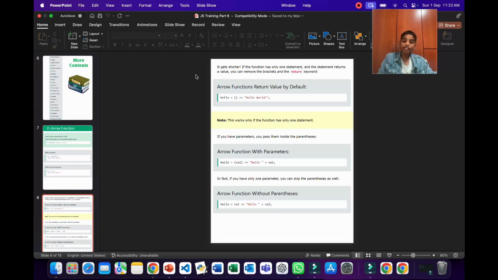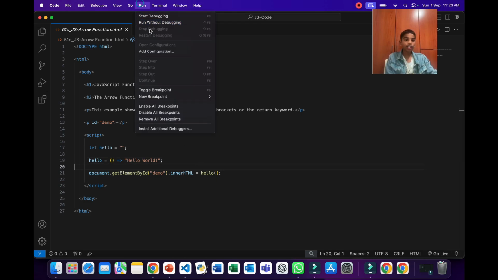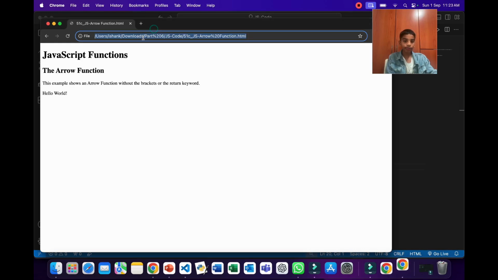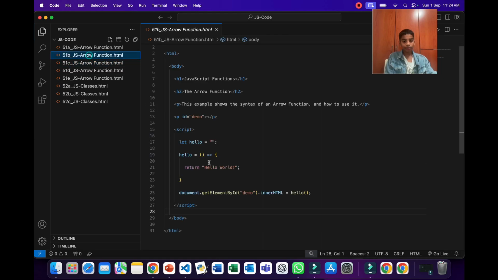So now let's do this example using Visual Studio Code. Here's the example from the PPT. As you can see over here, this is indeed a function. Because it's an arrow function, it's very short, so you may not think that it is a function, but this indeed is a function. Now if we display it, it will still give the same result as you can see over here. But if we have multiple statements, this will not work and we have to write the regular arrow function seen in the previous example.